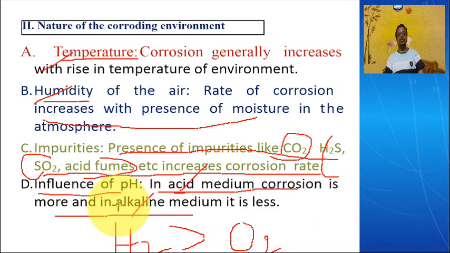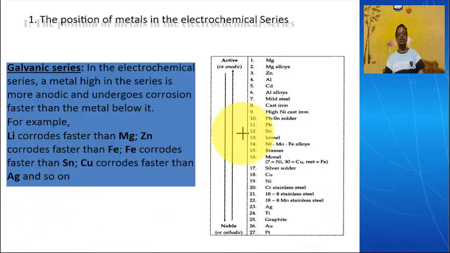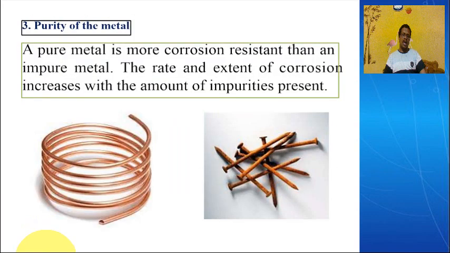In the examination, they may ask you to write a short note on the galvanic series. Then you write the definition of the galvanic series as I mentioned, and draw the table as far as you know. They may also ask about factors influencing the rate of corrosion. Depending on the marks given in the question, you can write about the factors. These are the two most probable questions. Otherwise, they ask individual questions like the nature of the metal and the nature of the environment. Hope you understand.